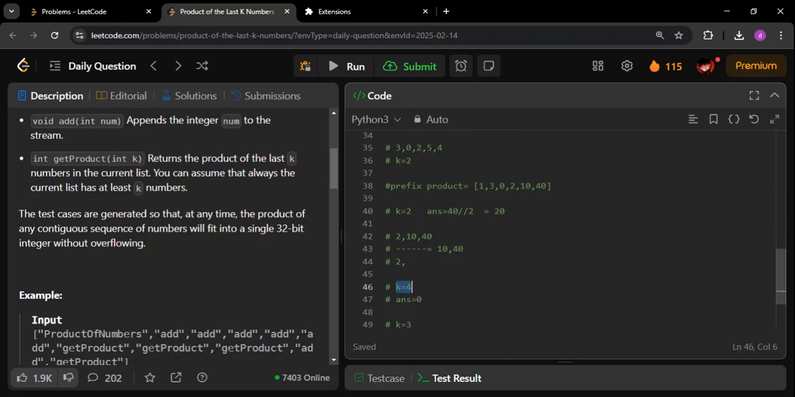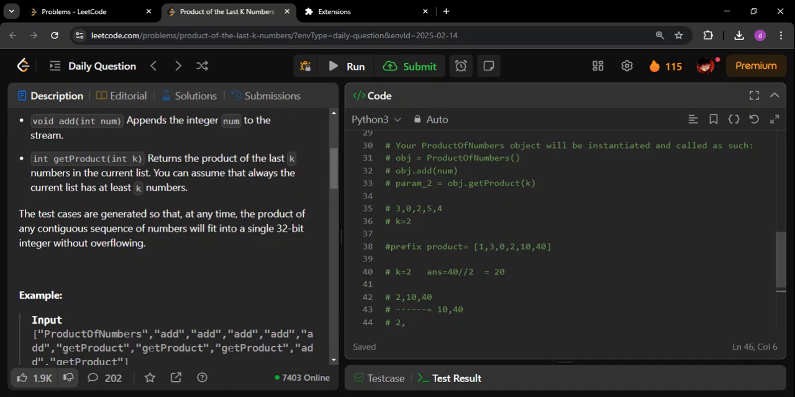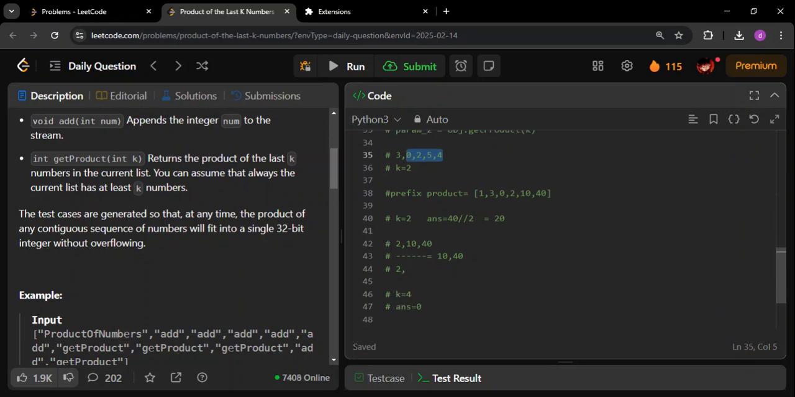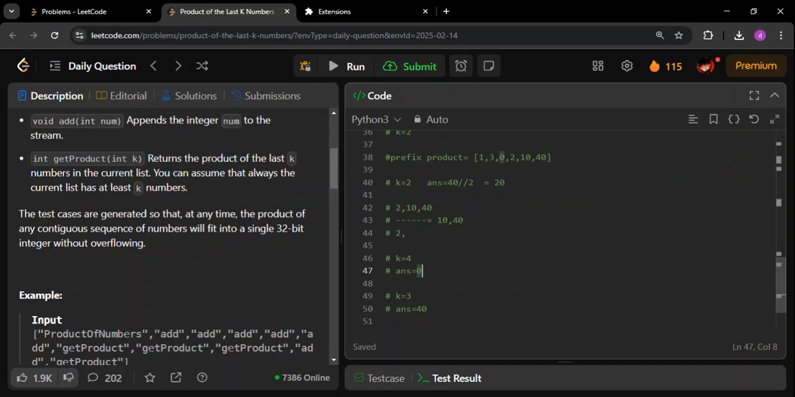Let us talk about k equal to 4. If you see, k equal to 4, we need basically the product of last four numbers. In this case, the last four numbers has a 0 also. Whenever we know there is a 0 involved, we are sure that the answer is going to be 0, and that's why we have to return 0. But how to code that?